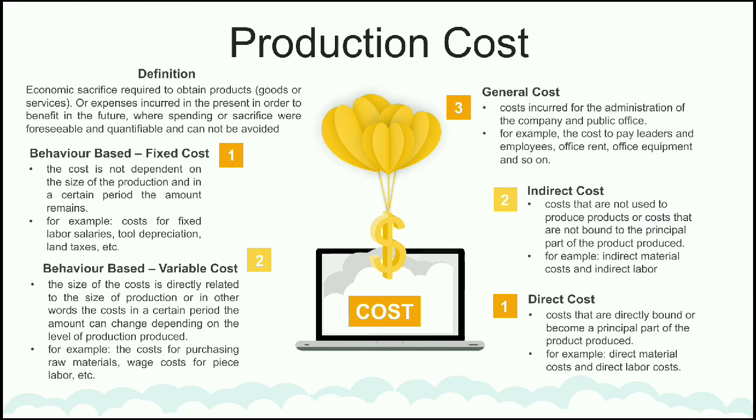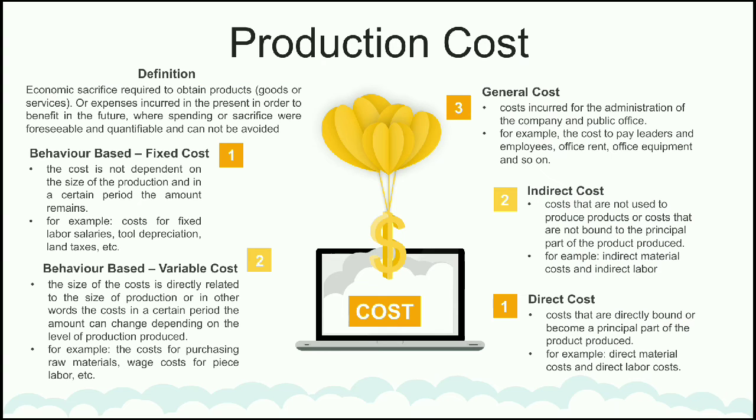Production cost is economic sacrifice required to obtain products, goods or services, or expenses incurred in the present in order to benefit in the future, where spending or sacrifice were foreseeable and quantifiable and cannot be avoided. Based on the behavior, there are two types of cost.